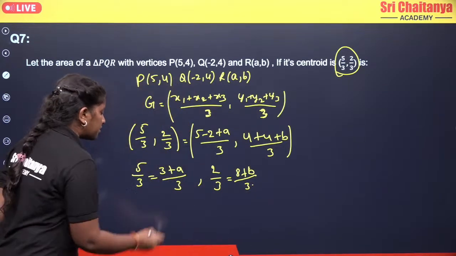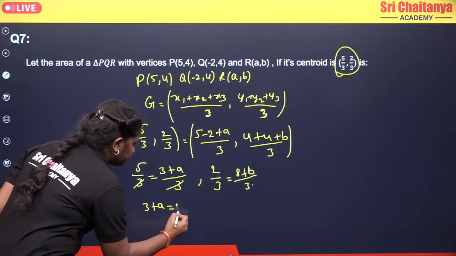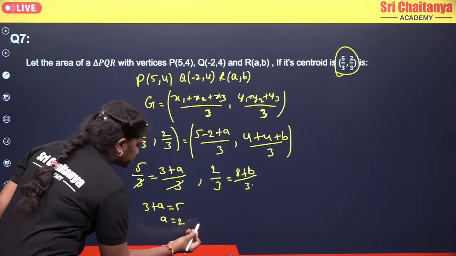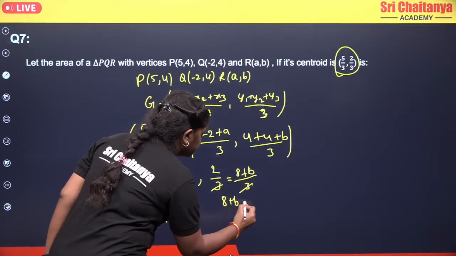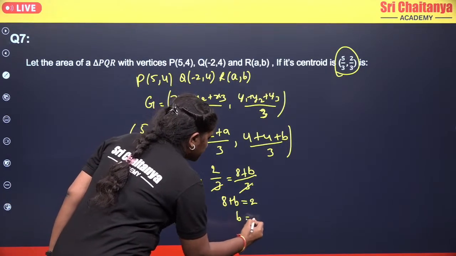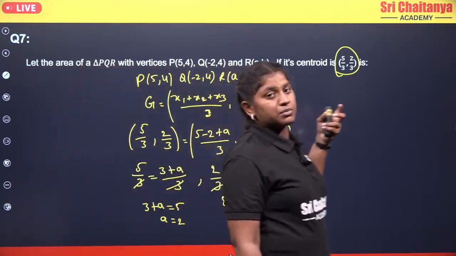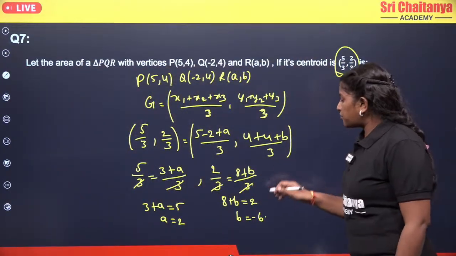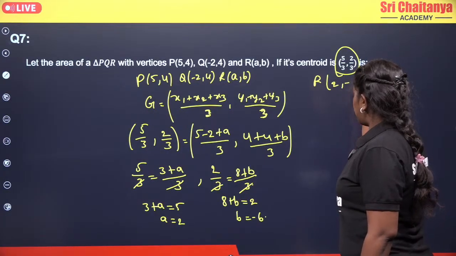Now the 3 will get cancelled, so we get 3 plus A equals 5, and from this A equals 2, and here we get 8 plus B equals 2, and B equals -6. Finally we got the other vertex, which is nothing but your (A, B). Therefore we will have our R value, which is (2, -6).